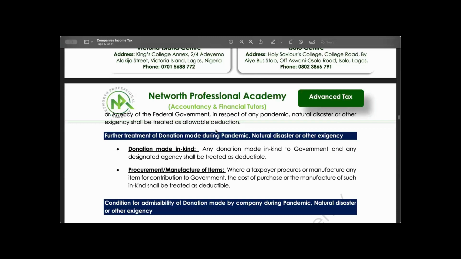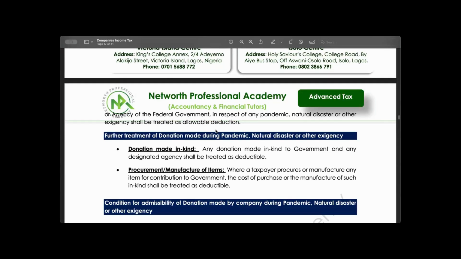Access Bank gave how much? 1 billion to government. That is to tell you that Access Bank will now be allowed to relieve this donation from their assessable profit. Assessable profit is the same thing as adjusted profit. Okay? So a maximum of 10% is not going to be more than 10%.